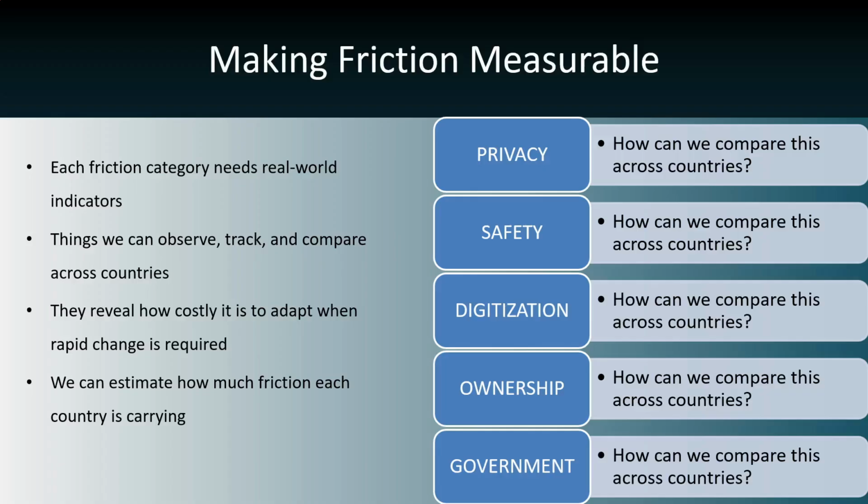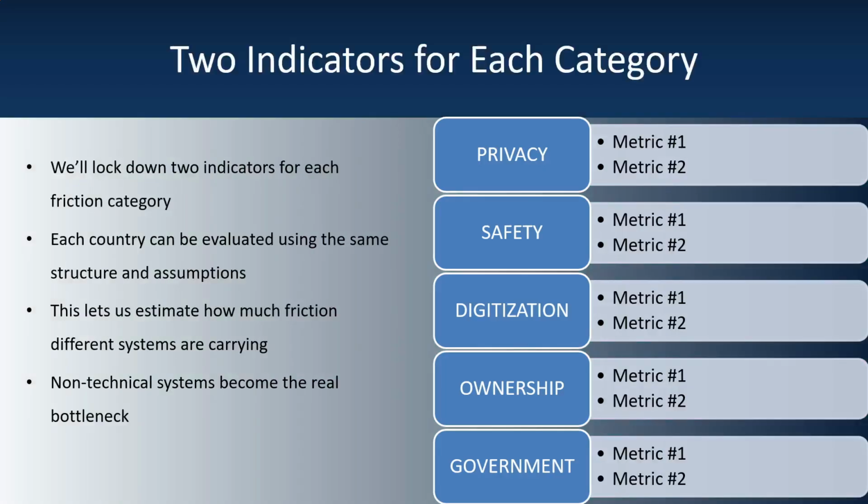By choosing a small number of clear, available indicators for each category, we can estimate how much friction each country is carrying. Put together, those estimates form a friction matrix, a structured way to compare readiness for large-scale AI and automation shock. 2 indicators for each category.